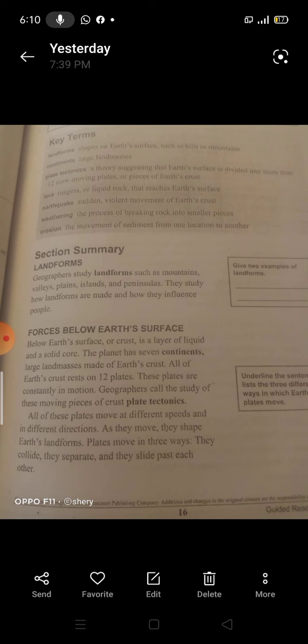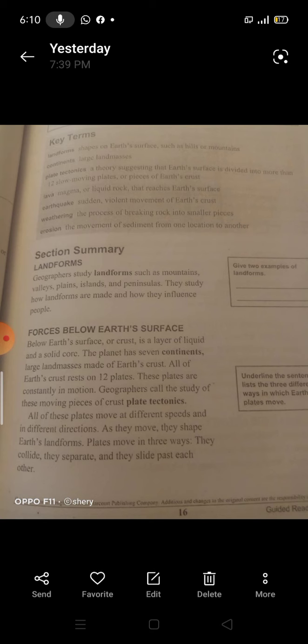Let's define some difficult words together, then explain our lesson. The first word, landform. Landforms are shapes on Earth's surface. If I ask you to give me some examples of landforms, you can tell me hills, mountains, valleys, plains, islands, and peninsulas.